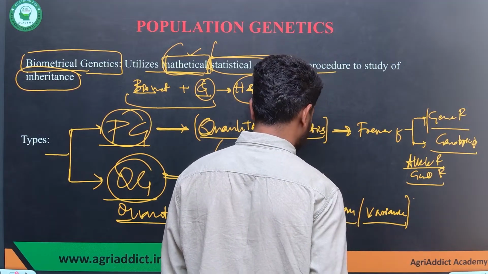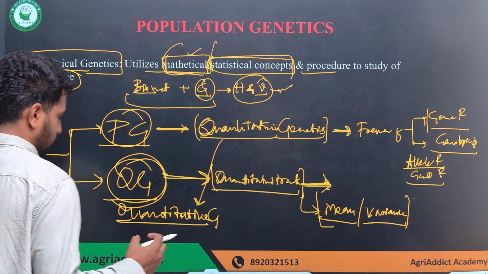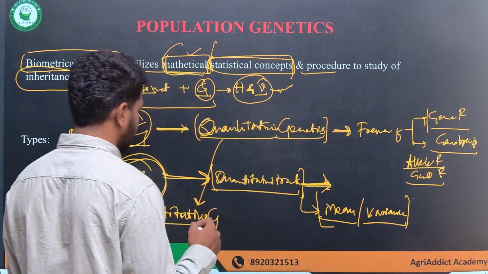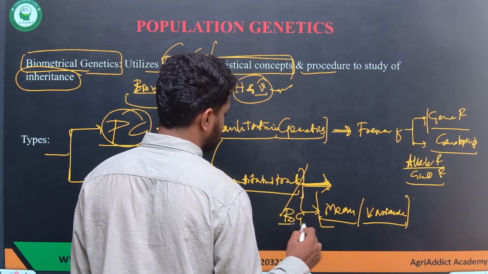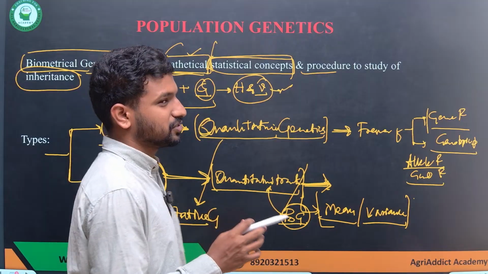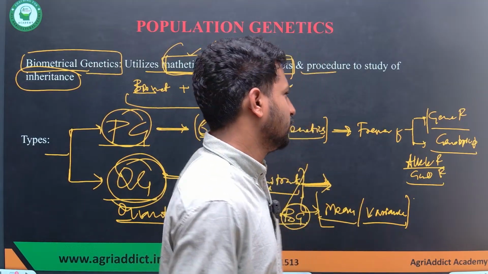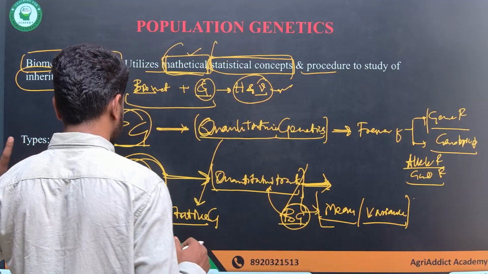This is what quantitative genetics means. But remember, mostly you will see the term biometrical genetics used directly for quantitative genetics. This classification is not given everywhere, but this is for your understanding of how this is.